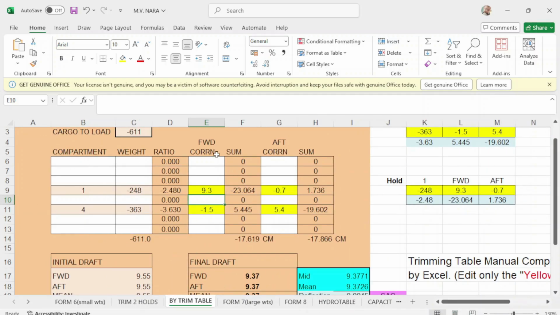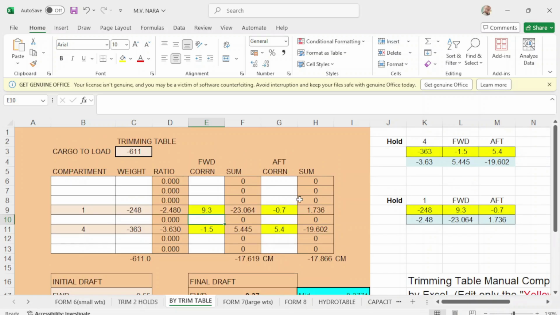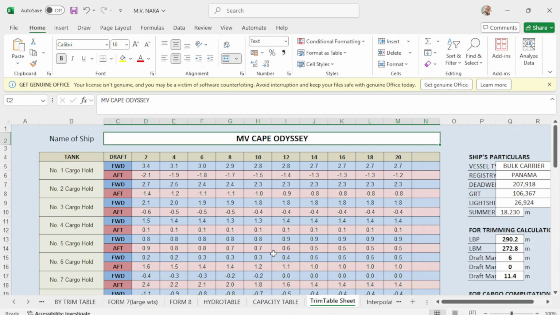This is the correction for your hold number 1 and hold number 4. So the hold number 1 correction is forward 9.3 and up 0.7, and hold number 4 correction forward is 1.5 and up is 5.4. So this correction you will find in the ship's loading manual. So you have a trimming table, for example, this one, this is for capsize.